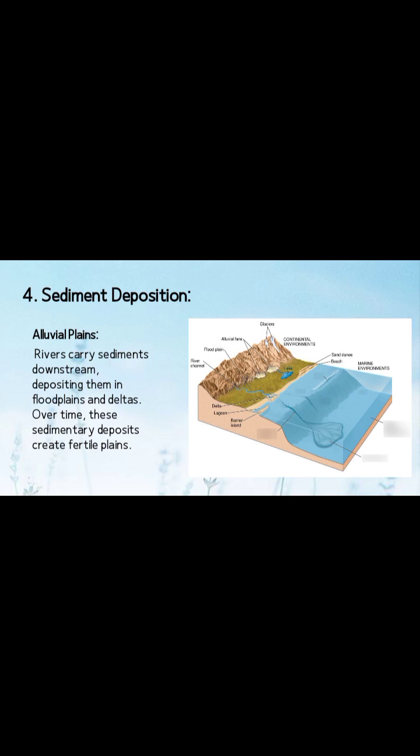Alluvial plains. Rivers carry sediments downstream, depositing them in floodplains and deltas over time. These sedimentary deposits create fertile plains. An alluvial plain is a largely flat landform created by the deposition of sediment over a long period of time by one or more rivers coming from highland regions, from which alluvial soil forms.